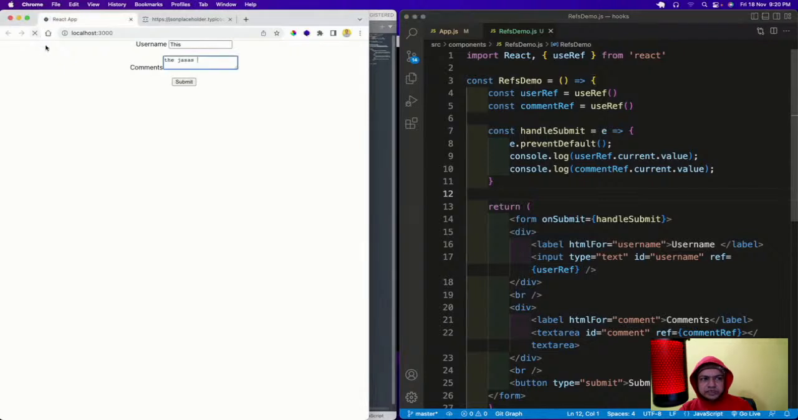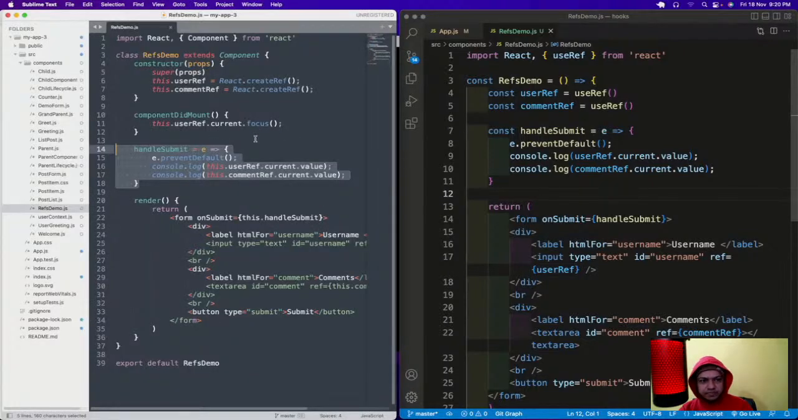We even have some special features with refs, like this userRef.current.focus, which I had put in componentDidMount, so that the focus is coming. This thing is only there in JavaScript, meaning DOM access.